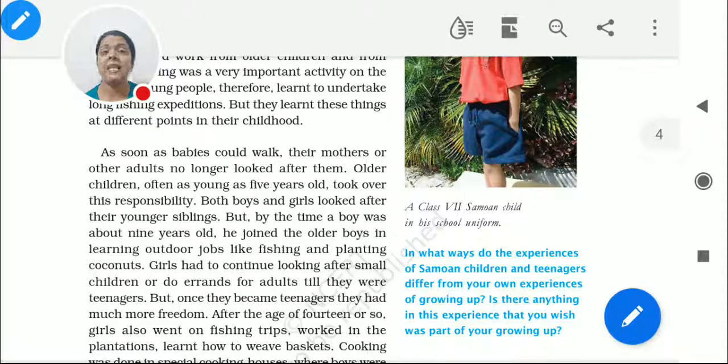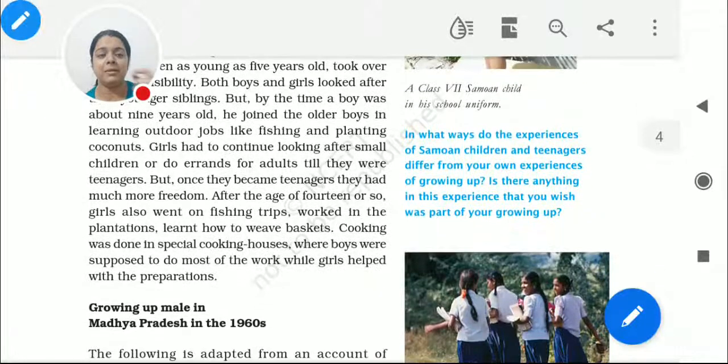Boys, at 9 years of age, start going out for the job. But when the girls are 14, what happens after that? The girls are also now free, they have got the freedom, and after this age they are also going for shipping, they are going for fishing traps, and they are working in the plantations, growing crops and all that. They learn how to weave baskets, and cooking was done specially.